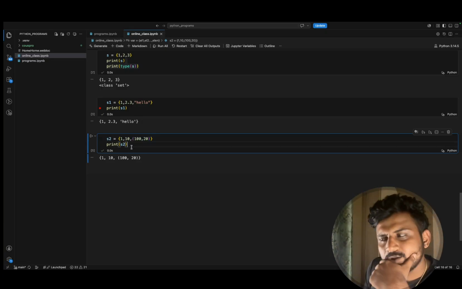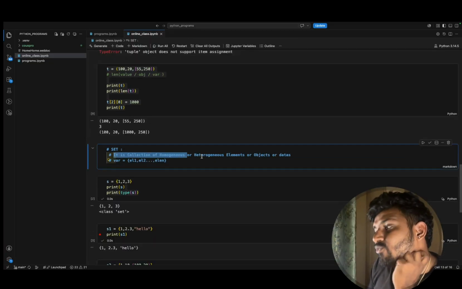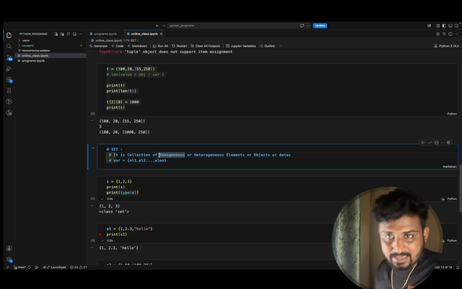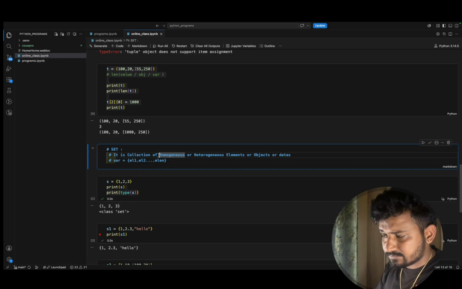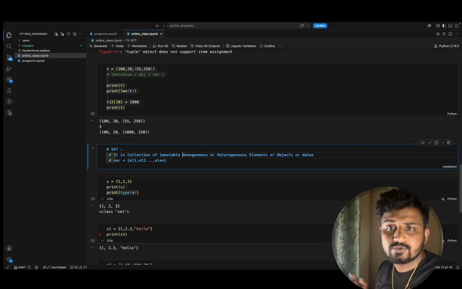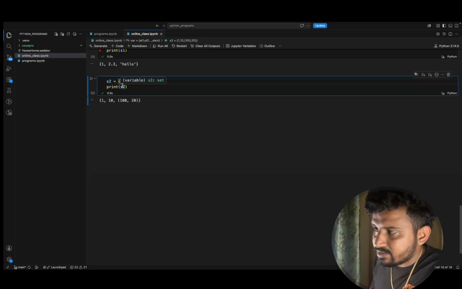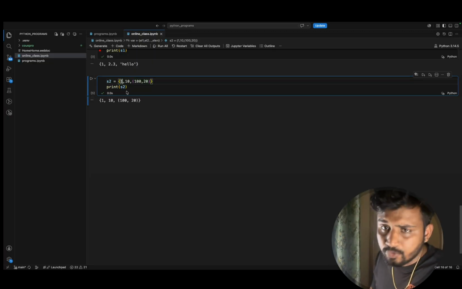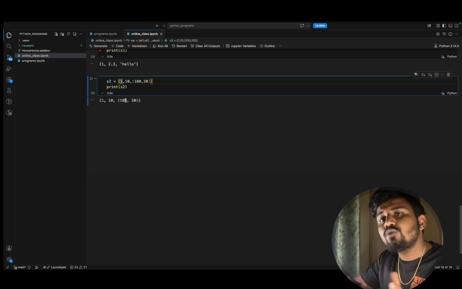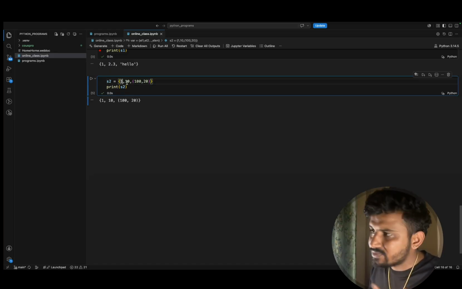Now what I want to conclude is, set is a collection of immutable homogeneous or heterogeneous elements or objects. In the sense, 1, 10, all our single values are immutable, because once you create them, you can't modify them. You have to completely change the object itself. Those are immutable. The same way, a string is also immutable, which is allowed inside a set.